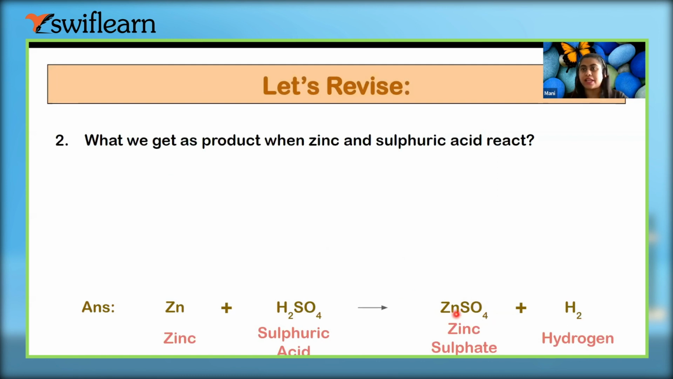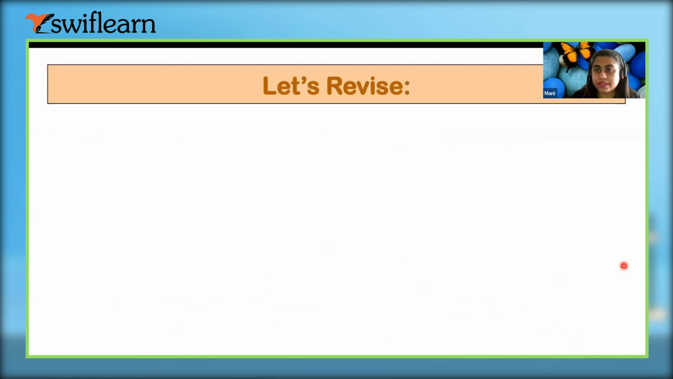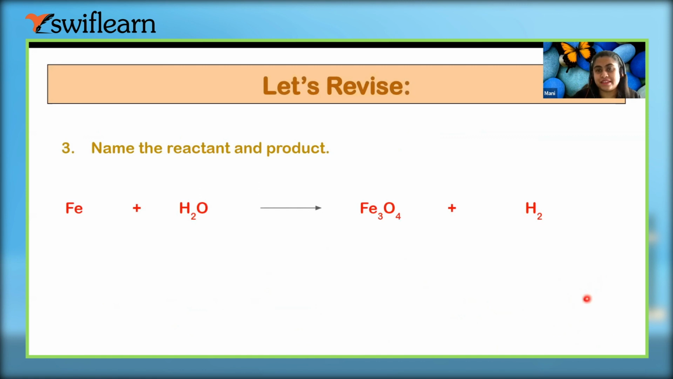I'm just telling you this in short now, but we have a concept. We have types of reaction, and then I will explain how these compounds are made. What happens is that zinc displaces hydrogen, so it will come here and hydrogen gas will evolve. Now name the reactant and product. Fe and H2O are the reactants. Fe3O4 plus H2 is the product.